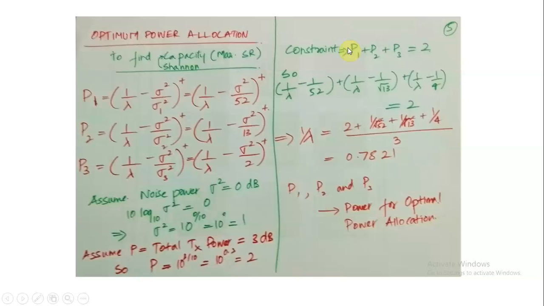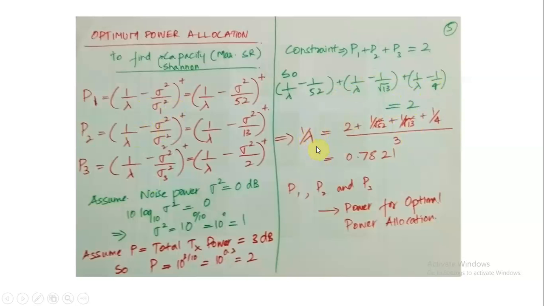So the total constraint is that the sum of the powers in all channels is equal to 2. Now we have to find out which channel should get what power to maximize the sum rate, or the total sum of the capacities of the individual channels. So we put in the values of P1, P2 and P3 calculated here. From here you can find a scalar multiple, which is the Lagrange multiplier.